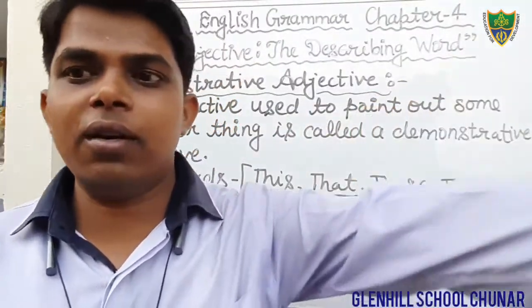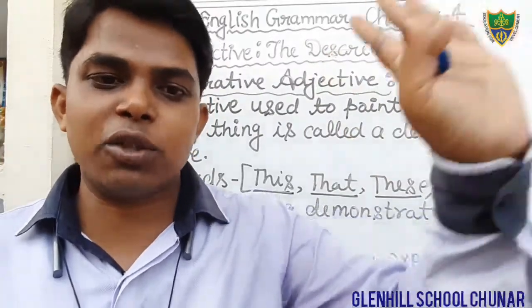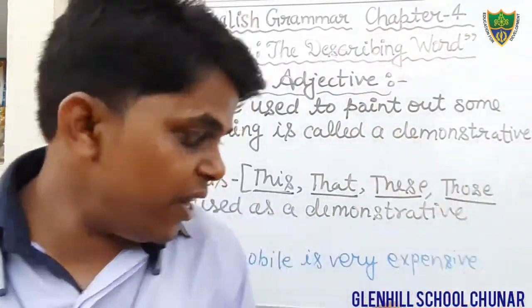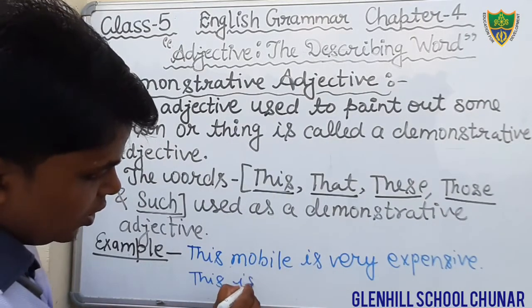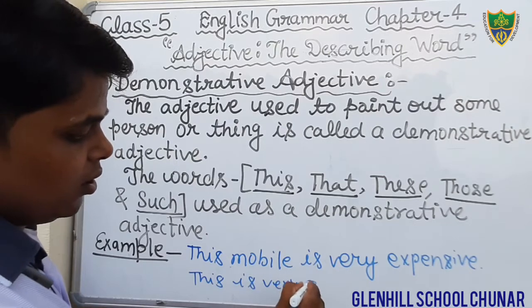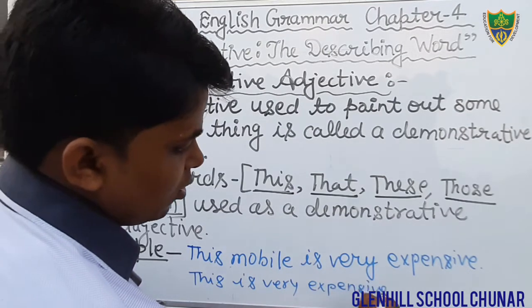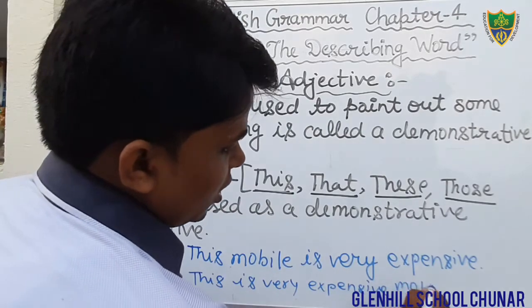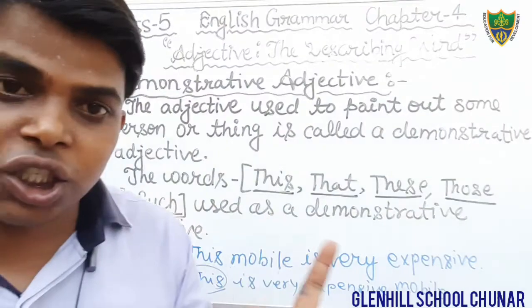Suppose we have a mobile, we are showing it. This mobile is very expensive. If we say, this is a very expensive mobile, then